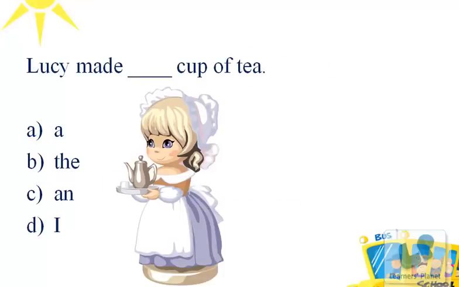So this is the next MCQ, type of fill in the blank. Lucy made dash cup of tea. So over here we're talking about cup of tea. Cup over here is the common noun. It is singular and it begins with a consonant sound of C. So we will use option A with it. Lucy made a cup of tea.